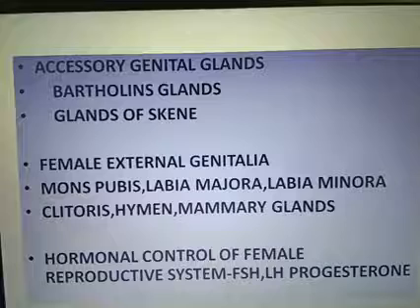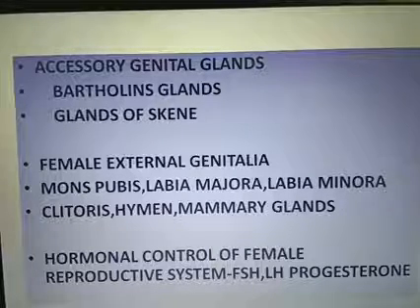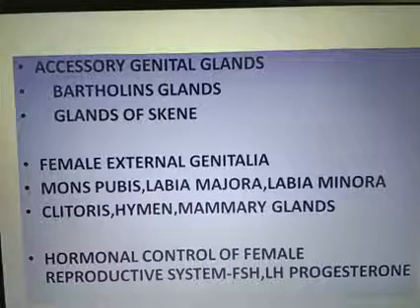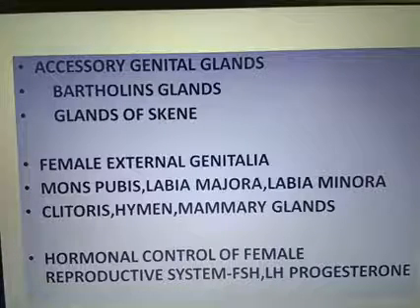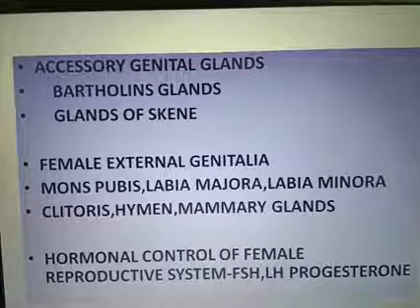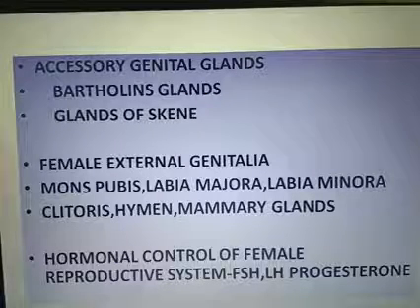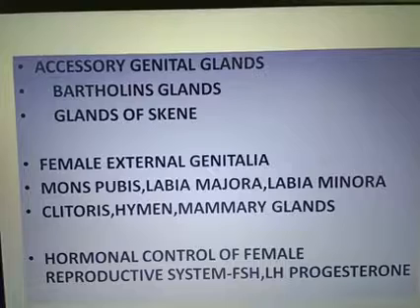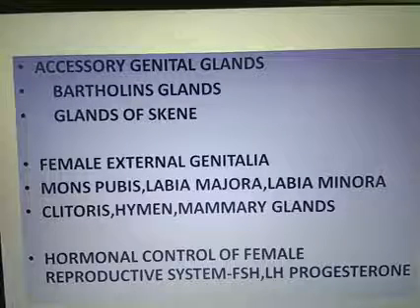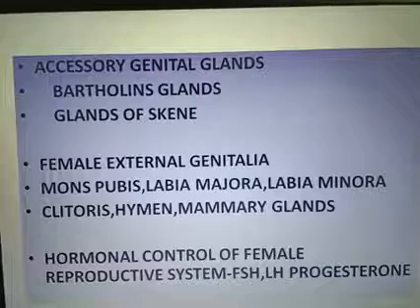Rising levels of progesterone inhibit the release of GnRH. FSH is controlled by inhibin. Here the GnRH level is controlled by progesterone. In the next classes we will discuss the functioning of the corpus luteum, progesterone and ovulation, all the processes. So I hope you can all understand the female accessory genital glands, the female external genitalia, mammary glands and hormonal control of the female. Thank you.